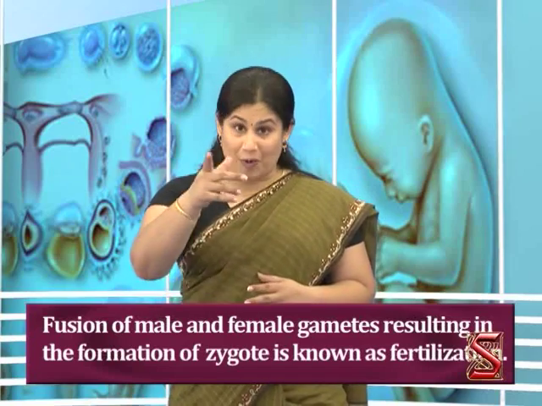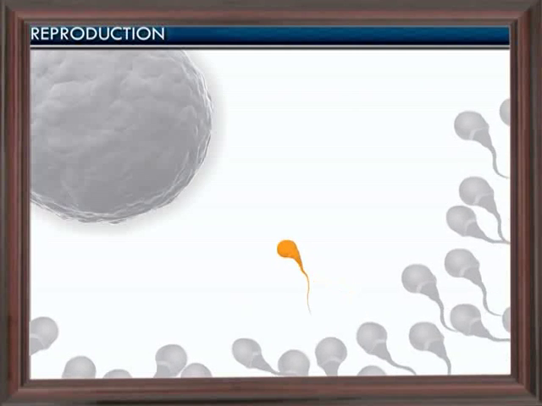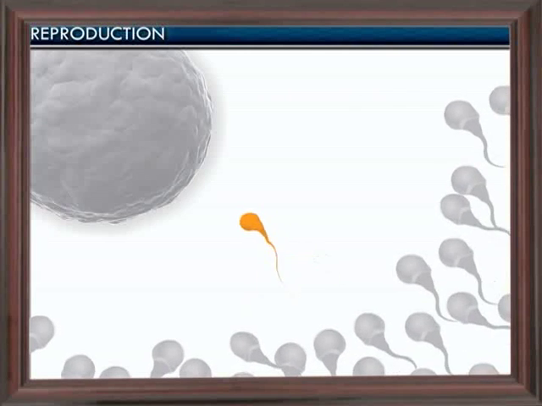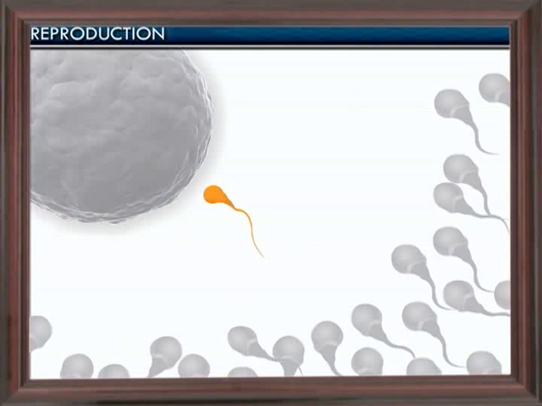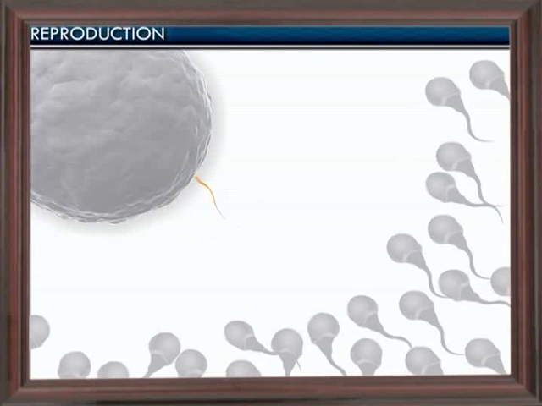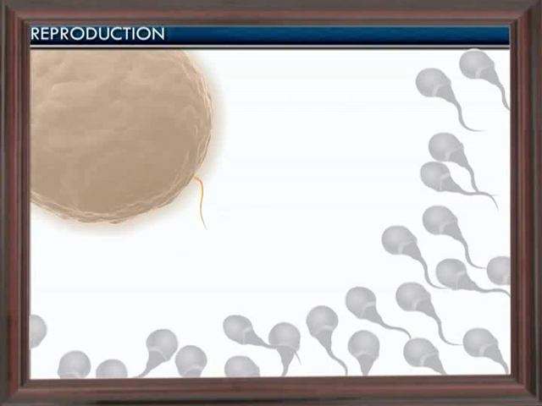Fertilization. Fusion of male and female gametes resulting in the formation of a zygote is known as fertilization. Watch this. Here, what we see is the process of fertilization. Look at the haploid male gametes. The sperm, with lashing movement of its tail, moves towards the haploid female gamete, the ovum, and unites with it, resulting in the formation of the diploid zygote. Though many sperms are released by the male, only a single spermatozoon undergoes fertilization.